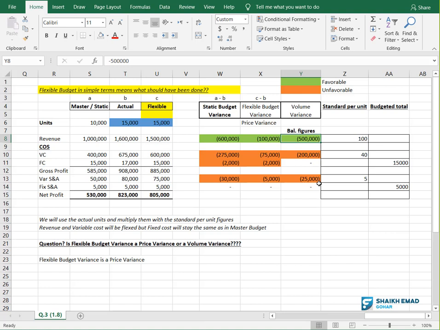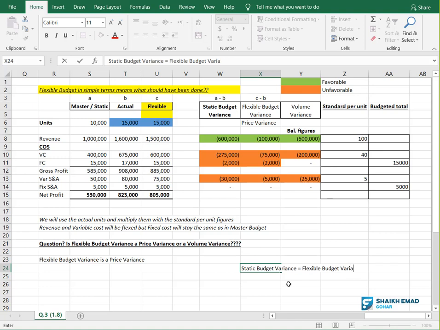See the formula I am writing for you here. Static budget variance is equal to flexible budget variance plus volume variance.